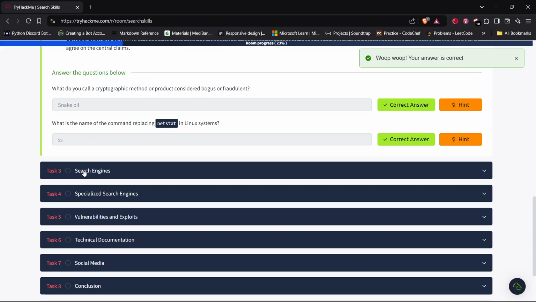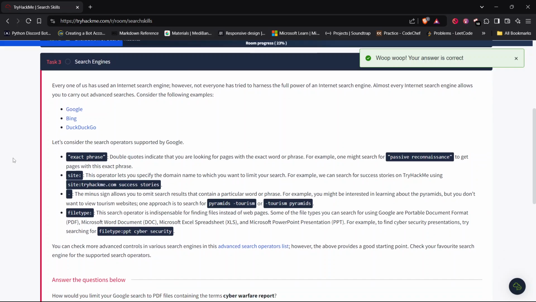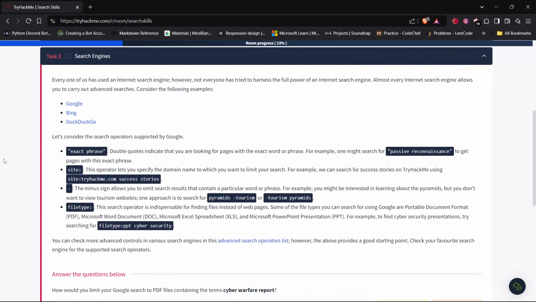Task 3. Every one of us has used an internet search engine. However, not everyone has tried to harness the full power of an internet search engine. Almost every internet search engine allows you to carry out advanced searches. Consider the following examples: Google, Bing, DuckDuckGo. Okay, let's consider the search operations supported by Google.